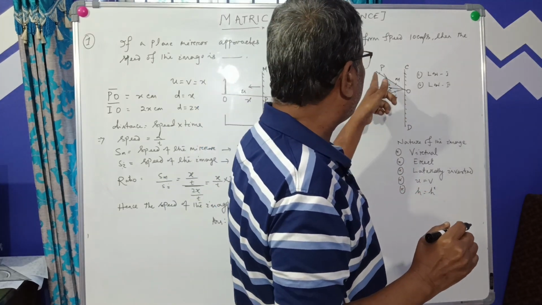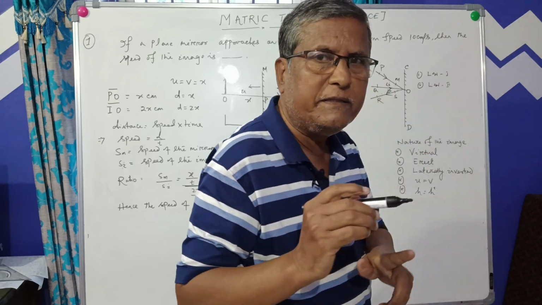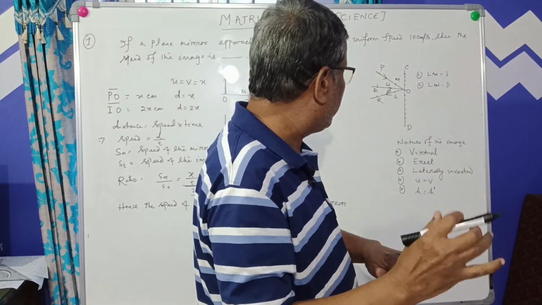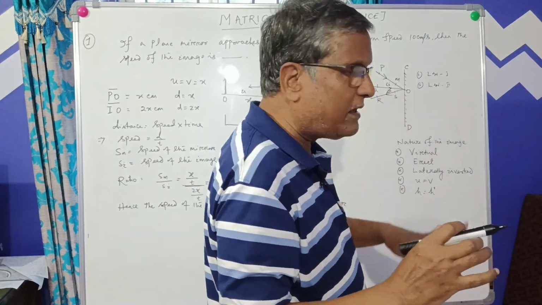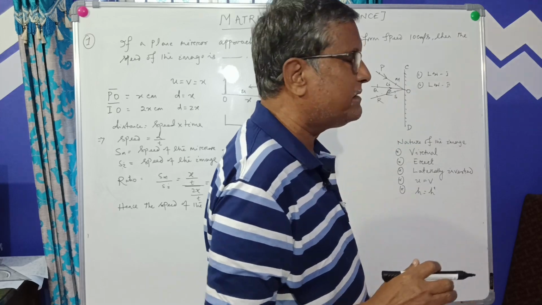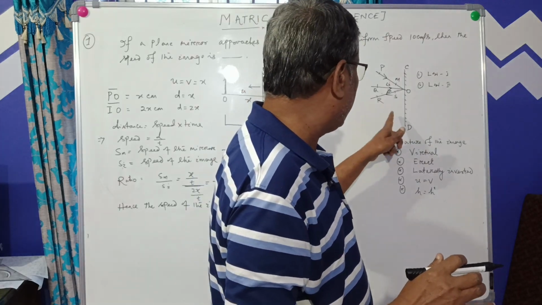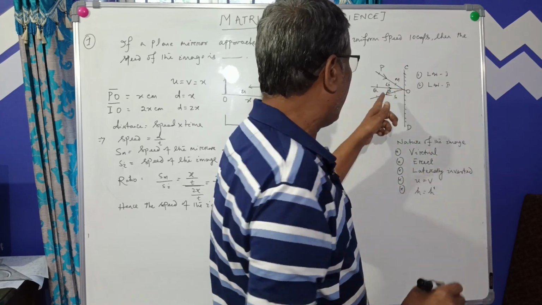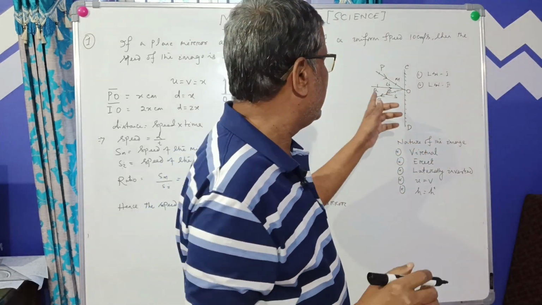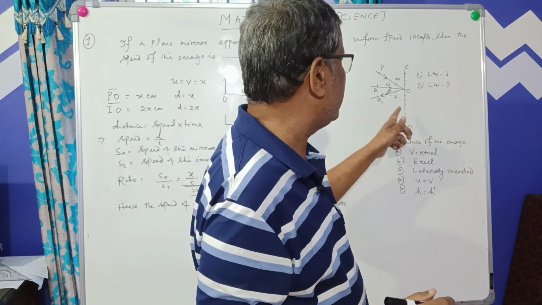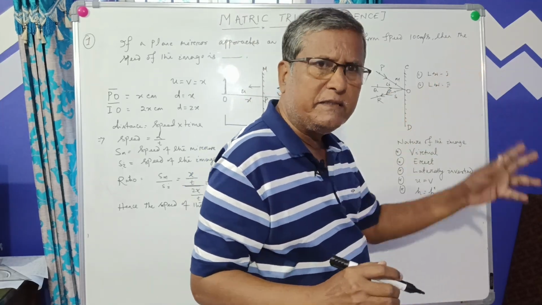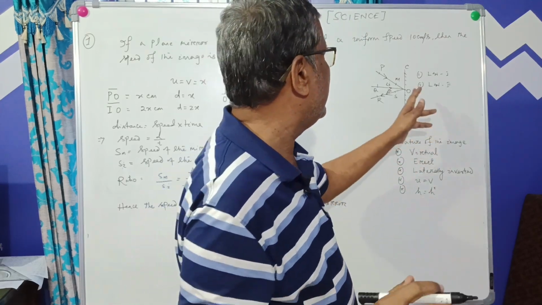The angle formed between the incident ray and the normal is called angle of incidence, and the angle formed between the reflected ray and the normal drawn to the point of incidence is called angle of reflection. So the angle of incidence is equal to the angle of reflection.